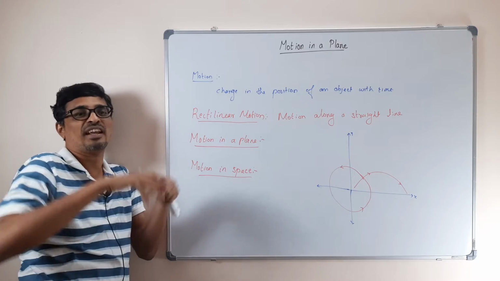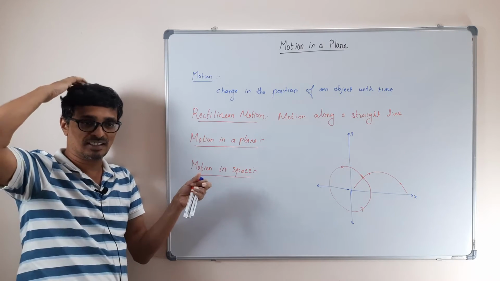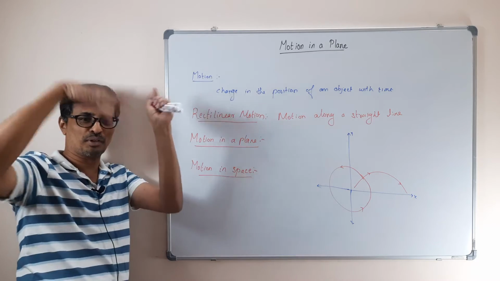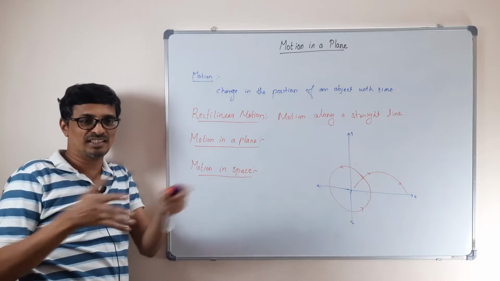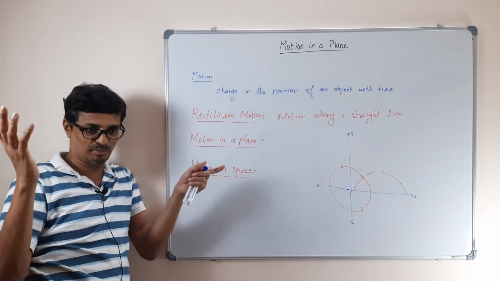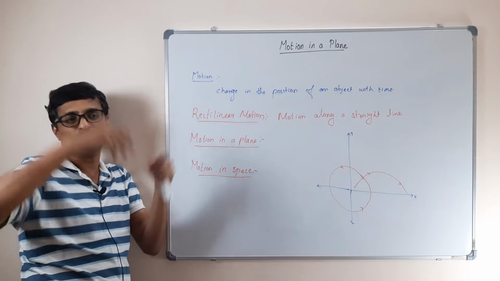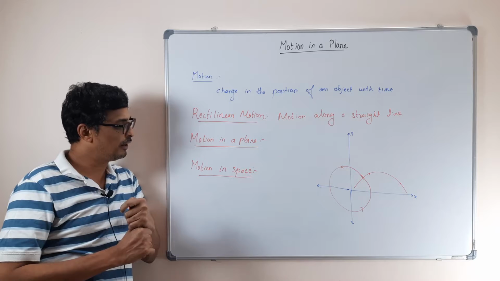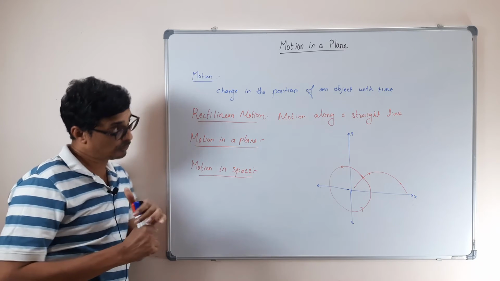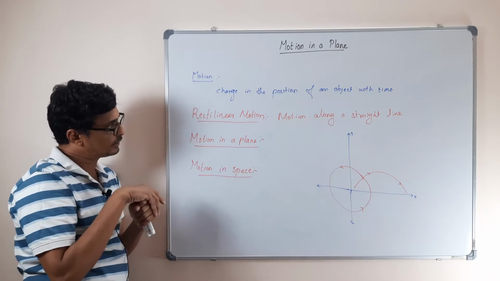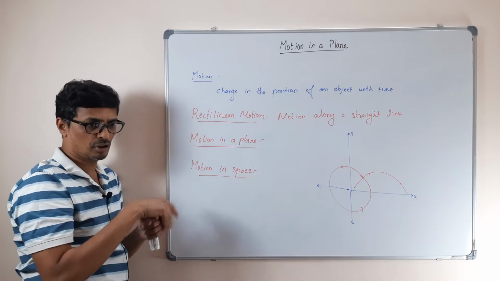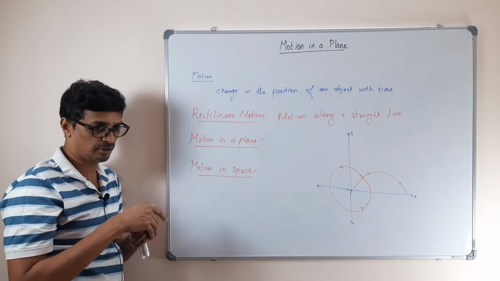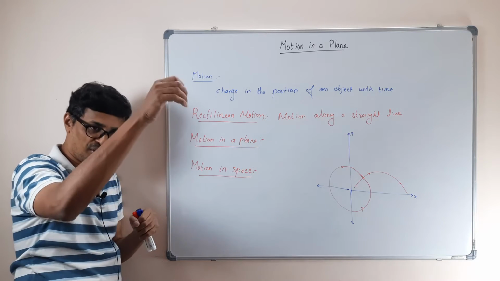On the other hand, if you take it in space, you remember in the fun land there are a lot of balloons. You go and jump and people throw them around. Those regions are full space. It's a three-dimensional motion. Every body has all possible directions. These are the examples of motion in a plane, motion in space, and rectilinear motion. Till 10th standard, I think whatever you studied is mostly rectilinear motion. All your equations of motion are rectilinear motions, because you don't throw a stone, because if you throw a stone, you will be punished by your principal. So you can only drop the stone.